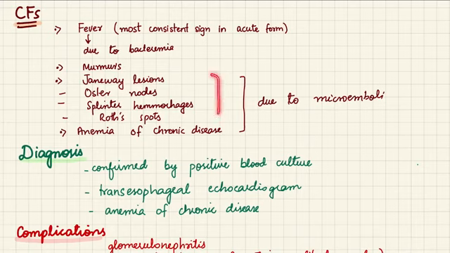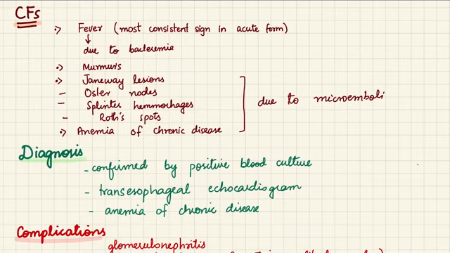So we have 4 characteristic signs for infective endocarditis. First, Janeway lesions: these are erythematous, non-tender lesions on palms and soles. Secondly, we have tender lesions on the fingers and toes. These are called Osler's nodes. We have splinter hemorrhages, which are hemorrhages in the nail beds. And lastly, we have Roth spots, which are hemorrhages in the retina. So these 4 characteristic signs are due to microemboli dislodging.